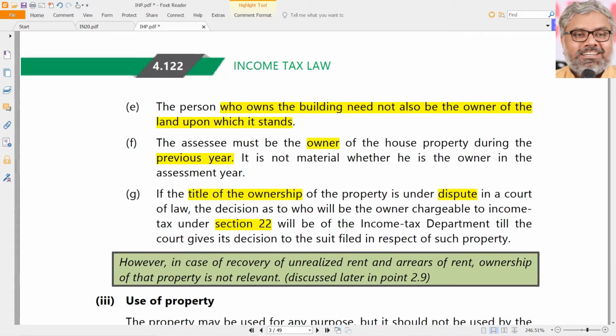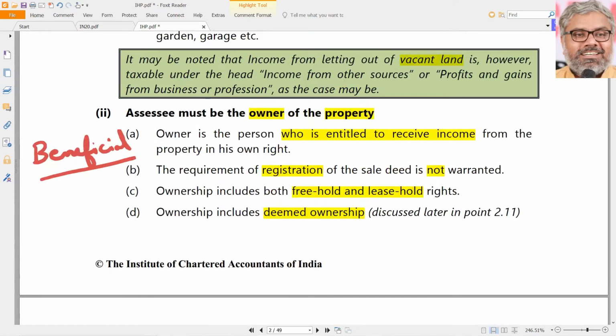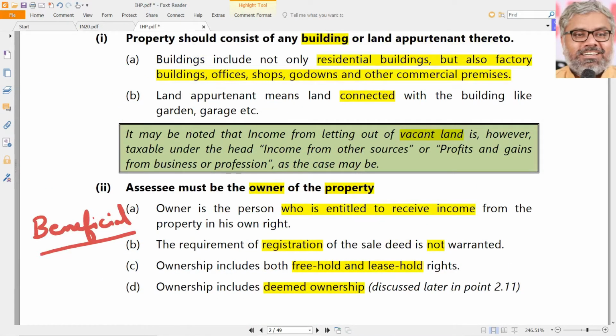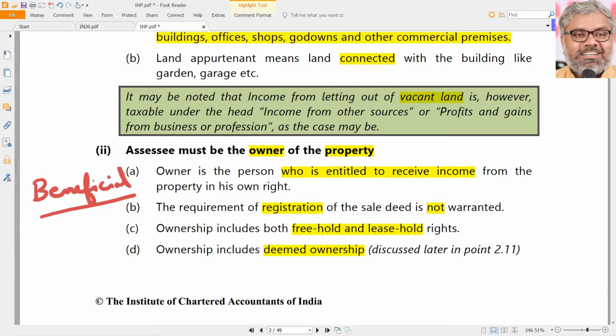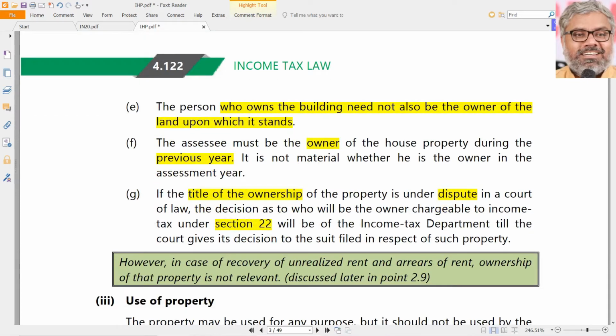So in case of a disputed ownership, the assessing officer has the power to decide which of the two contenders of the ownership title will be subjected to tax under section 22. That is a point to be noted. By the way, this ownership is an important condition subject to certain exceptions like deemed ownership, disputed ownership, or sometimes even related to the collection of arrears of rent or unrealized rent later.